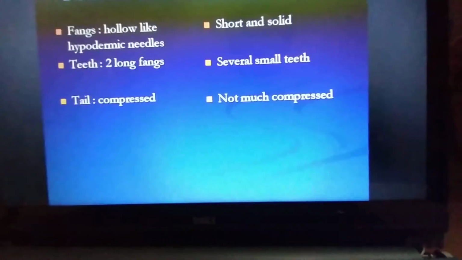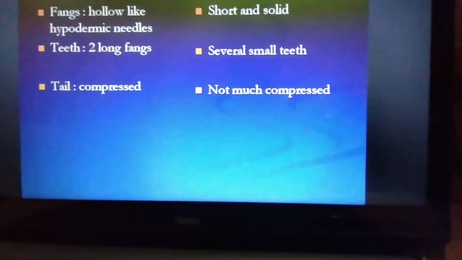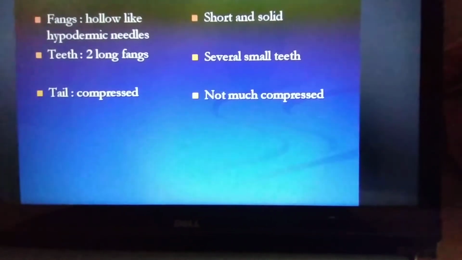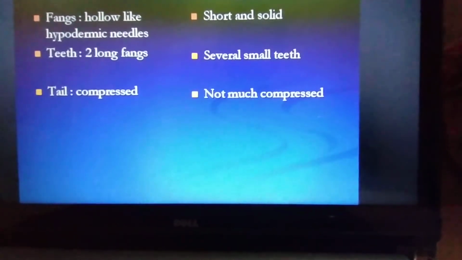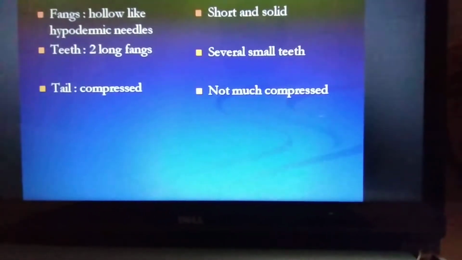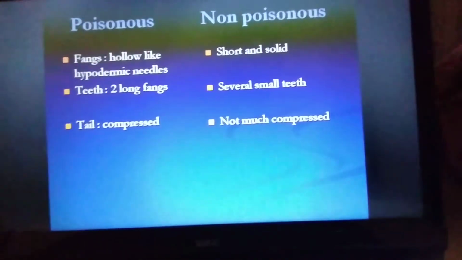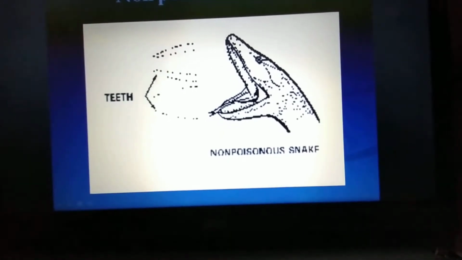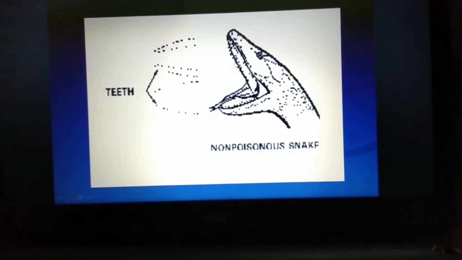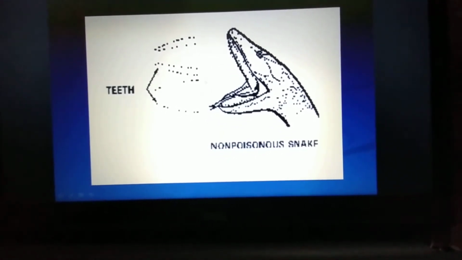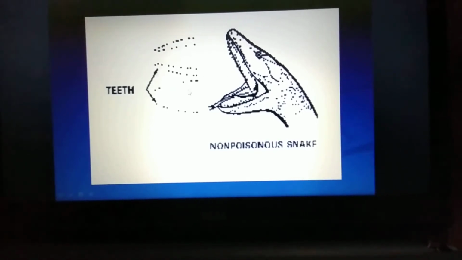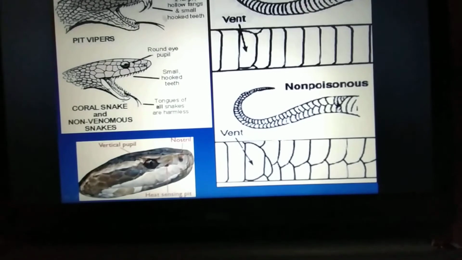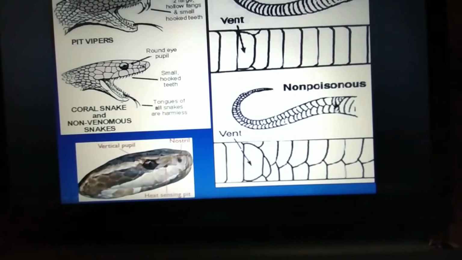The tail in poisonous snakes is compressed, but in non-poisonous snakes it is a long, tapering tail that is not compressed. This is how the non-poisonous snake's teeth look, like small short teeth. You can see the difference between the non-poisonous and the poisonous snakes.